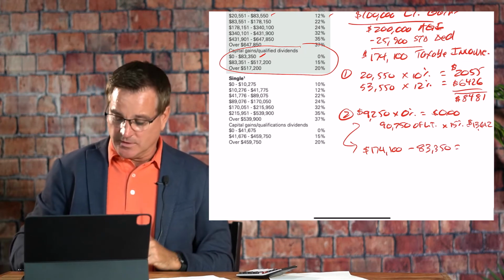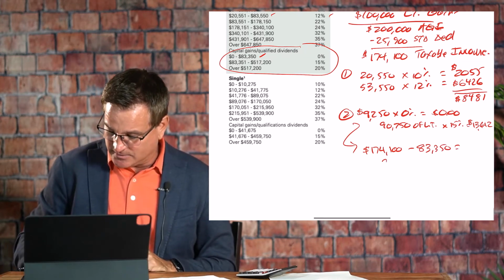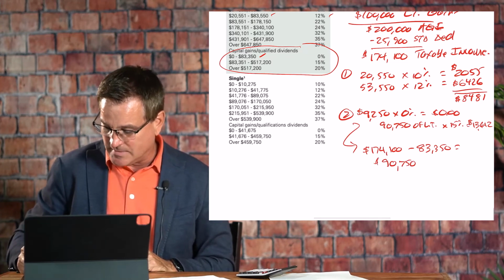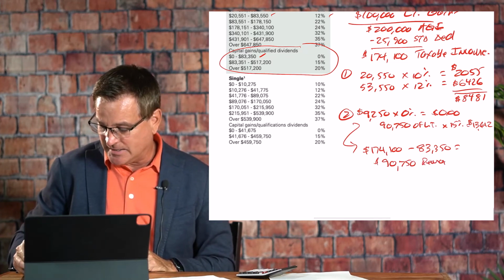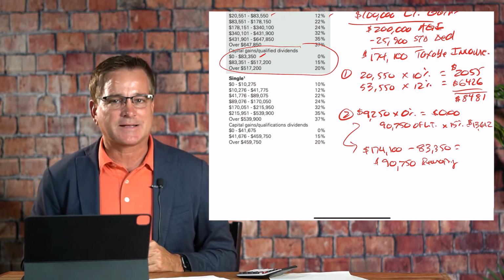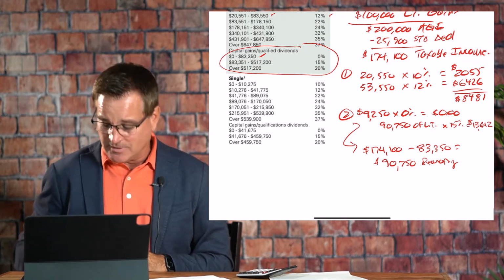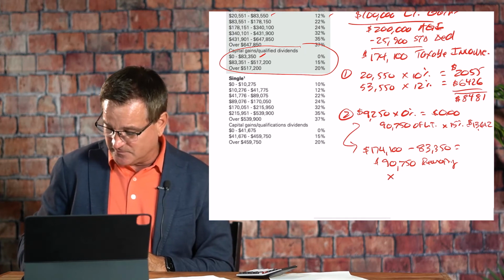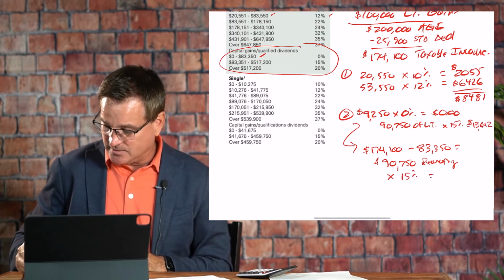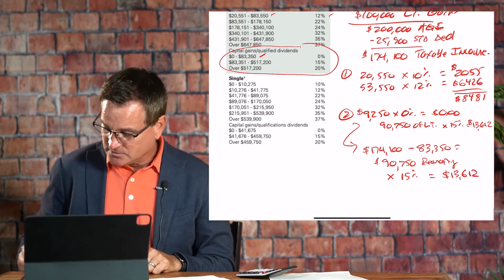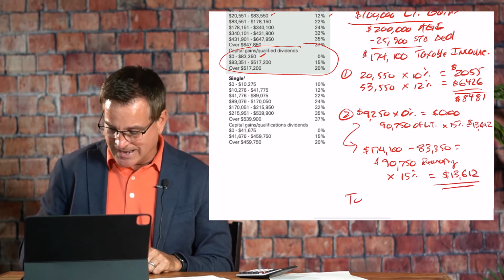That leaves us with, guess what? The same amount, $90,750 remaining. That remaining amount must be taxed at the long-term capital gain rate. That long-term capital gain rate in this example happens to be 15%, again, for $13,612.